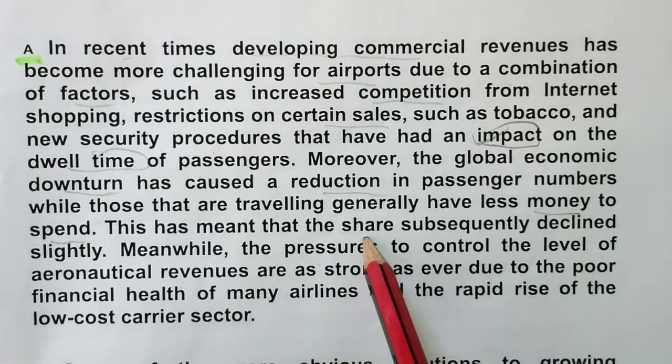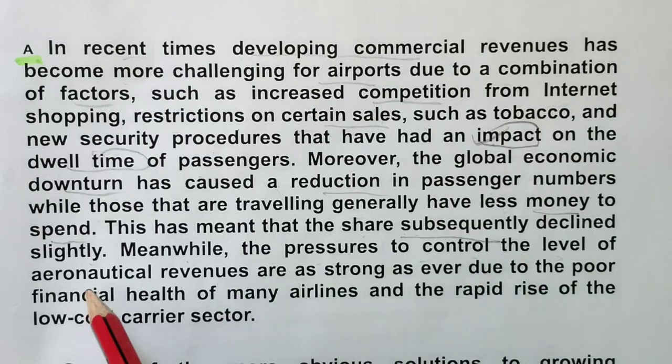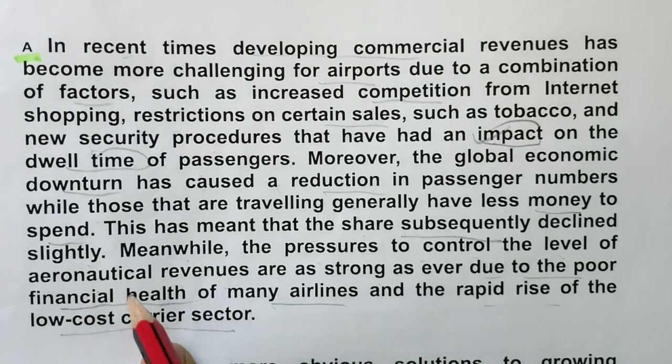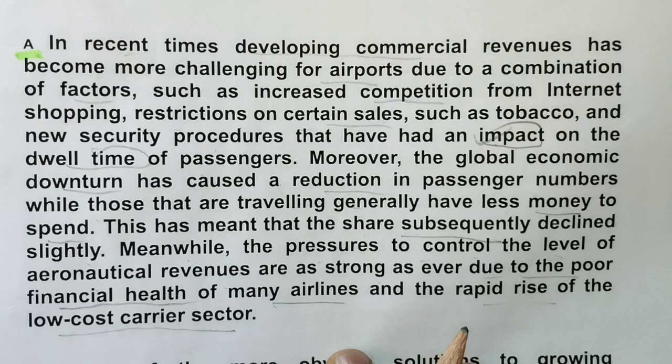This vendor share subsequently declined slightly. Meanwhile, there are pressures to control the level of fees due to the poor financial health of many airlines and the rapid rise of the low-cost carrier sector. So the finance-related thing was there, I will show you the option.